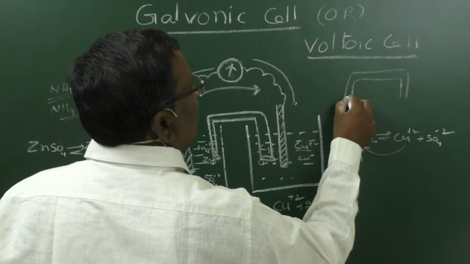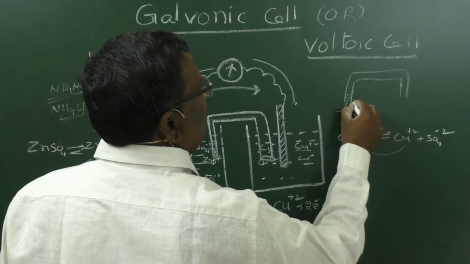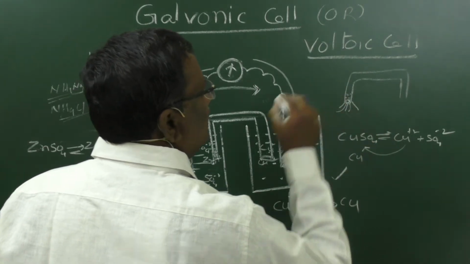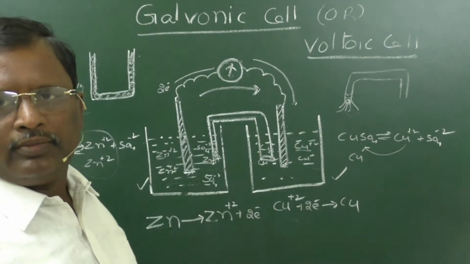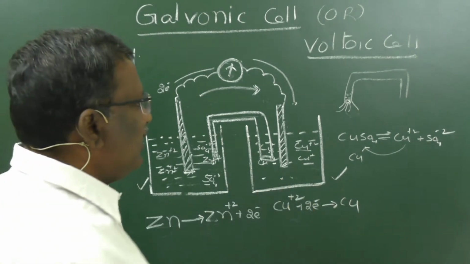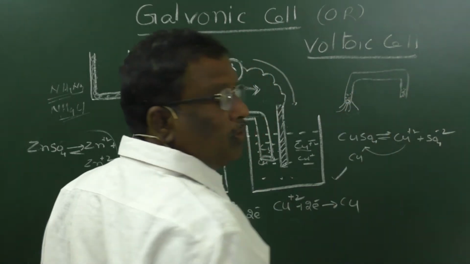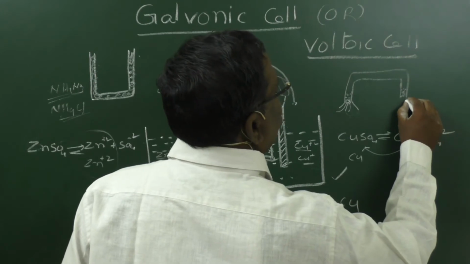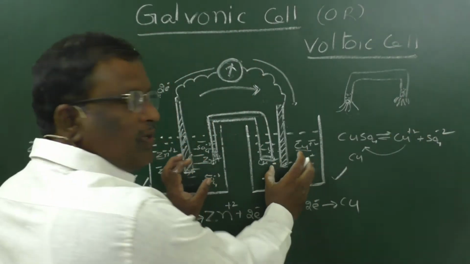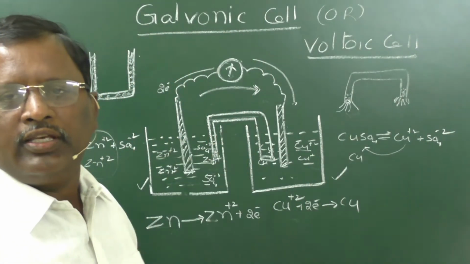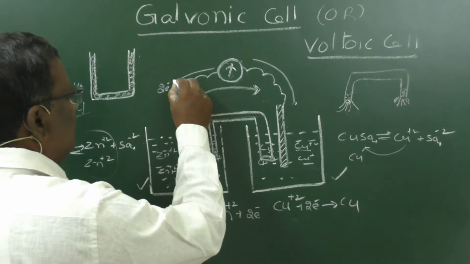In the oxidation half cell, negative ions from the salt bridge are attracted here, and the positive ions in the salt bridge are accumulated at the tip of the U tube on the other side. So the charges present in the solution are neutralized by the ions at the tips of the U tube. Then the flow of electrons will start.